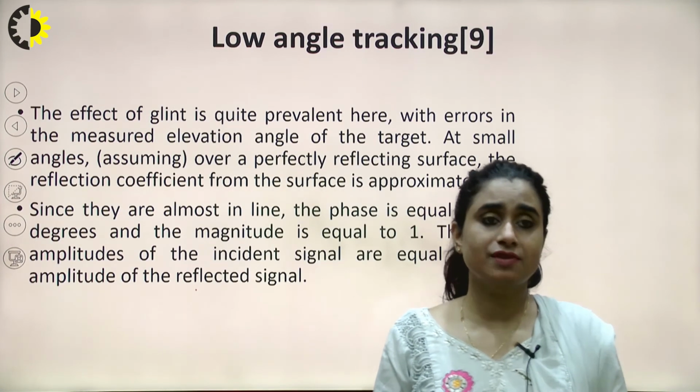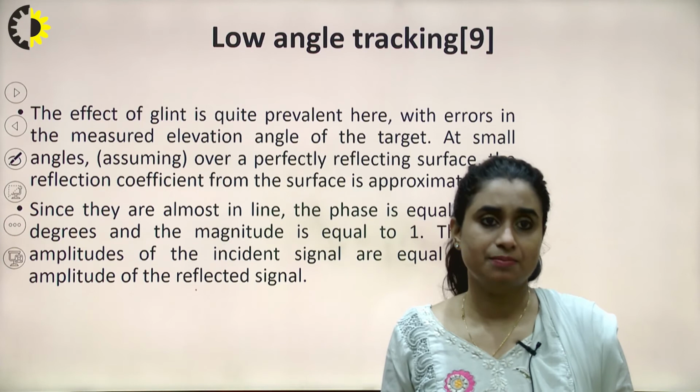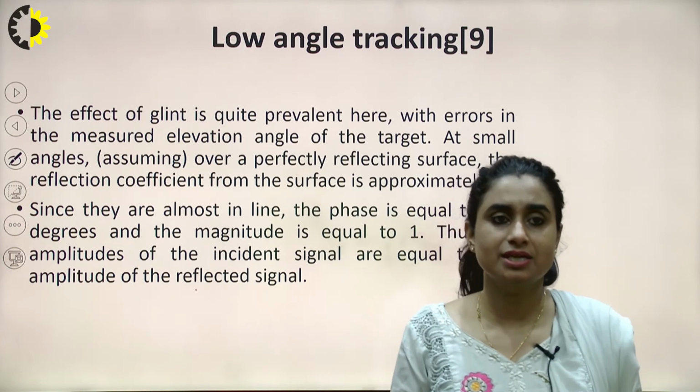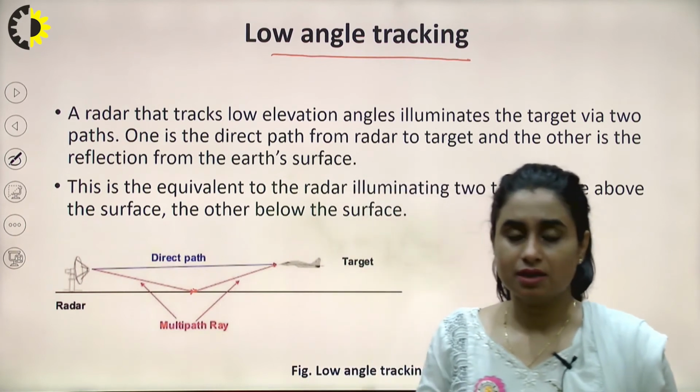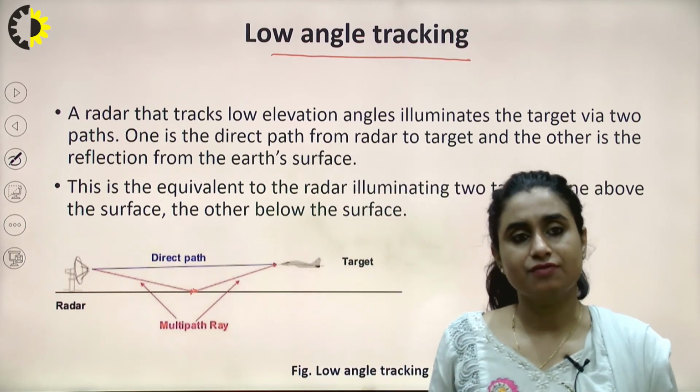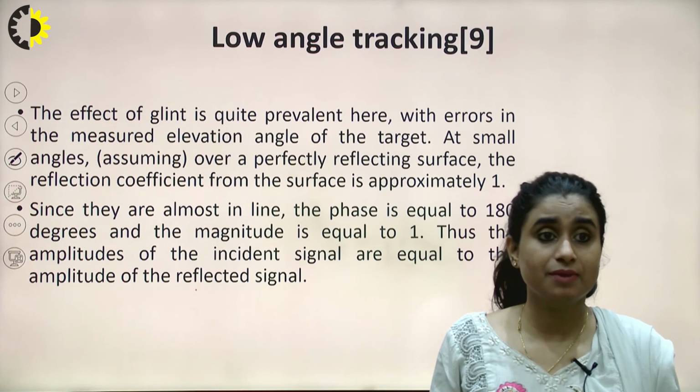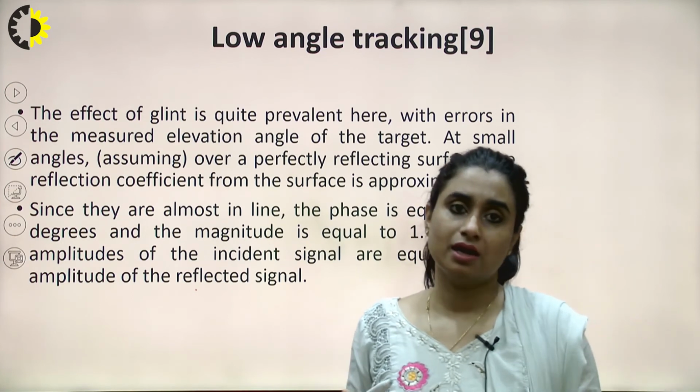The effect of glint is quite prevalent here, with errors in the measured elevation angle of the target, because one ray we are getting direct and another after reflection. So because of the glint angle we are expecting some errors.